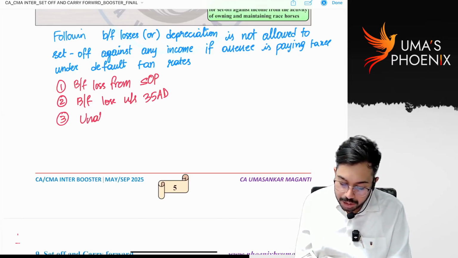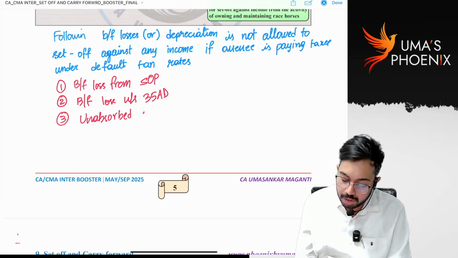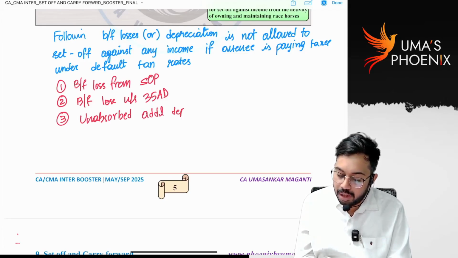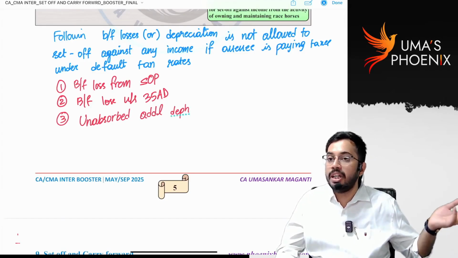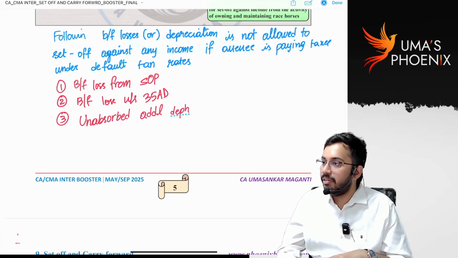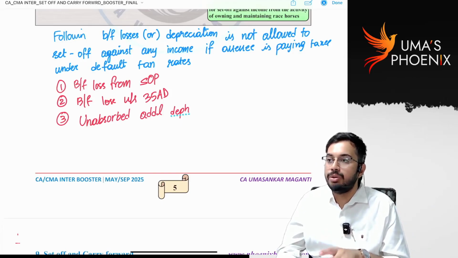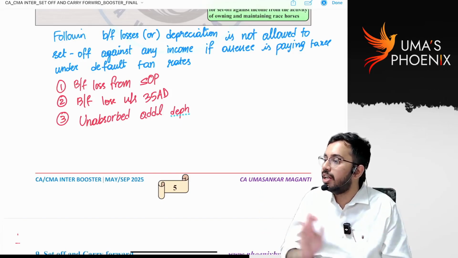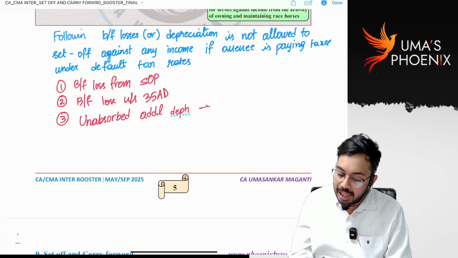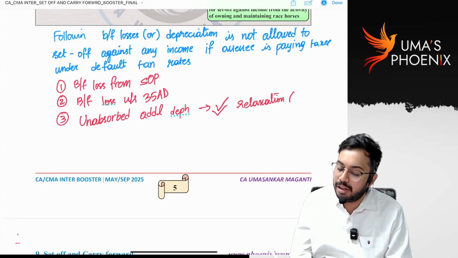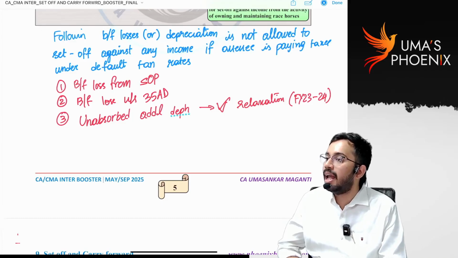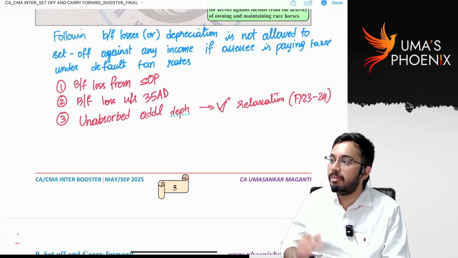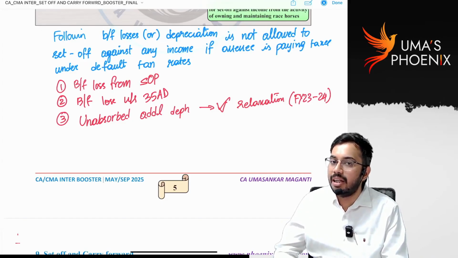Unabsorbed additional depreciation. I already told you yesterday. From last year, unabsorbed additional depreciation came into the current previous year. In the current previous year, if you are choosing default tax rates, you cannot set off additional depreciation. But for this, relaxation is given. What is the relaxation? Relaxation is available for financial year 23-24. For 24-25, relaxation is not available. The relaxation is that unabsorbed additional depreciation will be added back to the cost of the asset. Is it clear?